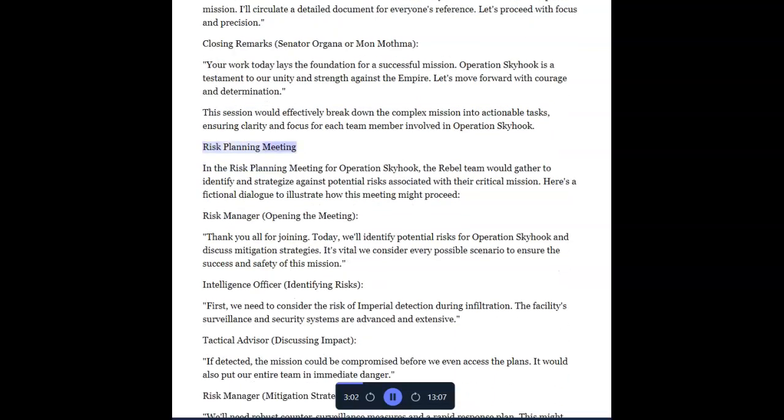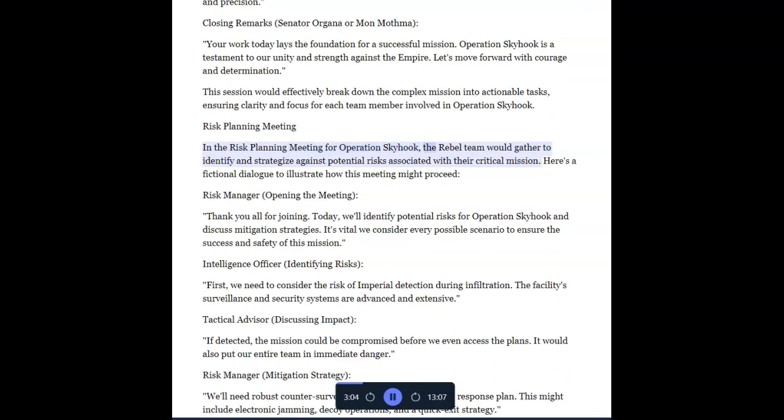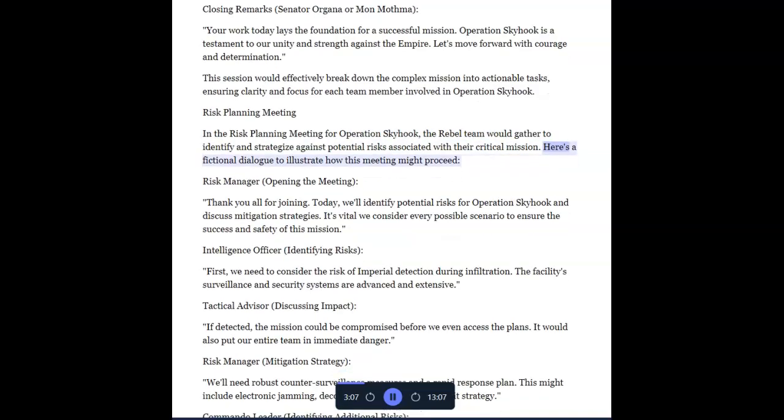Risk planning meeting. In the risk planning meeting for Operation Skyhook, the Rebel team would gather to identify and strategize against potential risks associated with their critical mission. Here's a fictional dialogue to illustrate how this meeting might proceed.